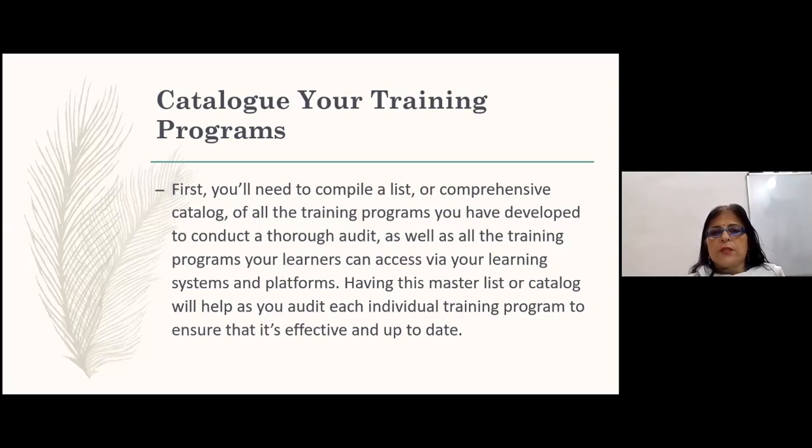The first thing that we do is catalog the training programs. You will need to compile a list or a comprehensive catalog of all the training programs you have developed and you want to conduct a thorough audit on, as well as all the training programs your learners can access via your learning systems and platforms, especially if it is an e-learning program, then what are those? And having this master list or catalog will help you as you audit each individual training program to ensure that it is effective and up to date.